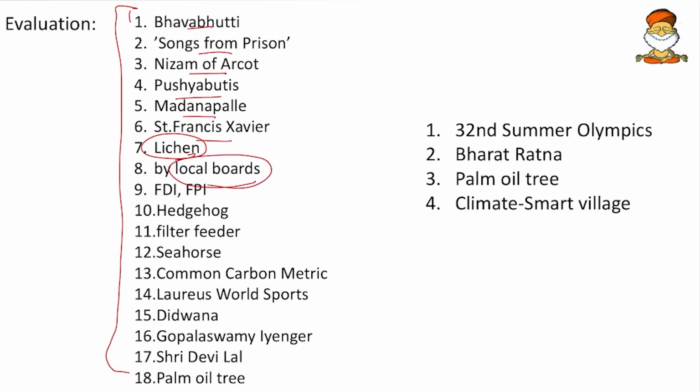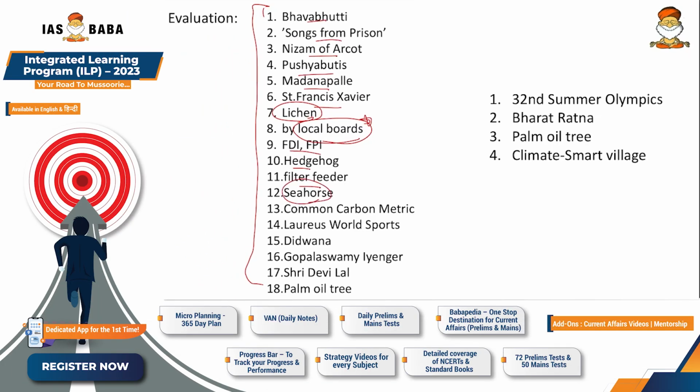So we saw that this is somewhat ambiguous. We don't know whether it is a generic term or an ambiguous term. And then what is FDI and FPI, and then the hedgehog, marmot, etc. Then who is a filter feeder? Then seahorse, whether it is detritivorous or not. Then common carbon metric. We discussed that we are not getting any hints for this and all have the word assess. And then the Lawrence Award and Didwana and then Gopal Swami Iyengar Committee. Then Sri Devilal also and then the palm oil tree.